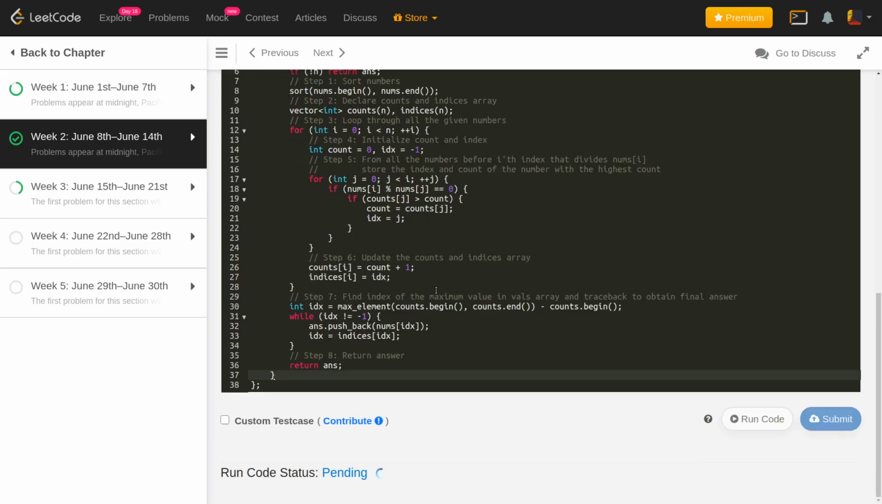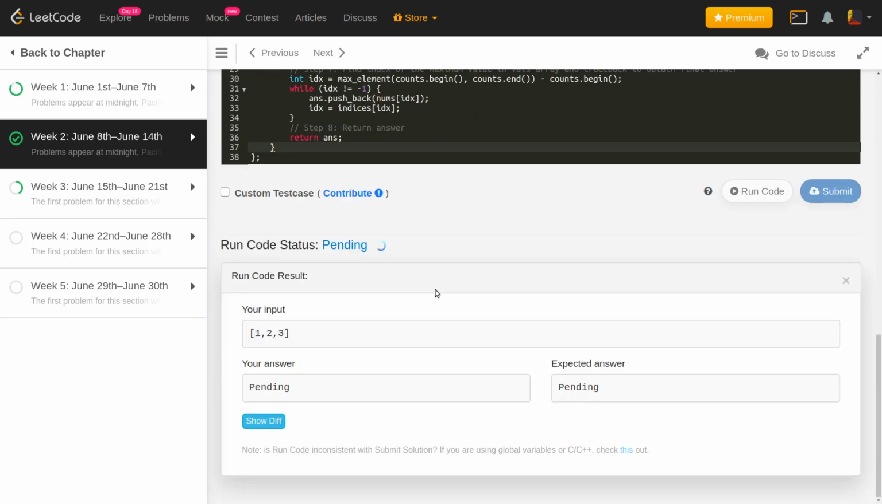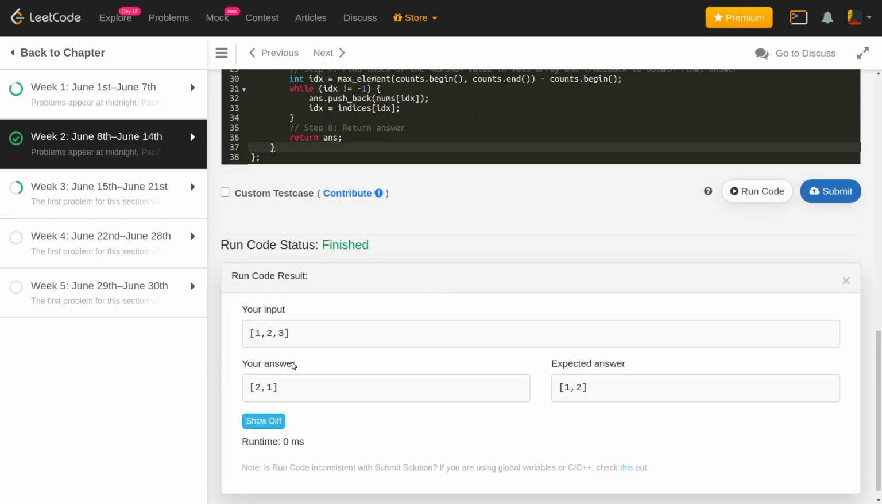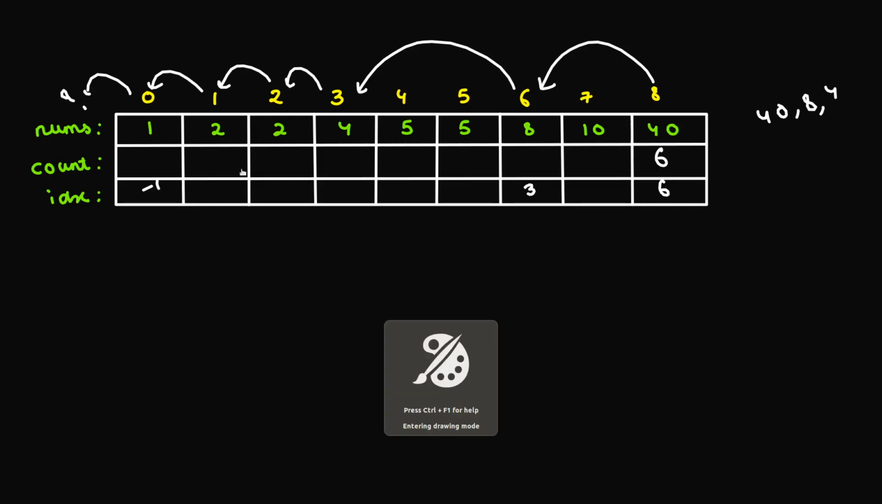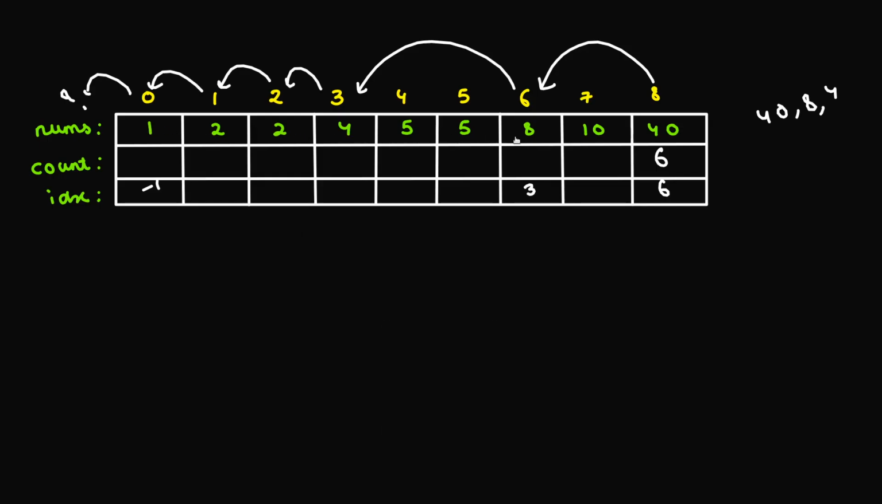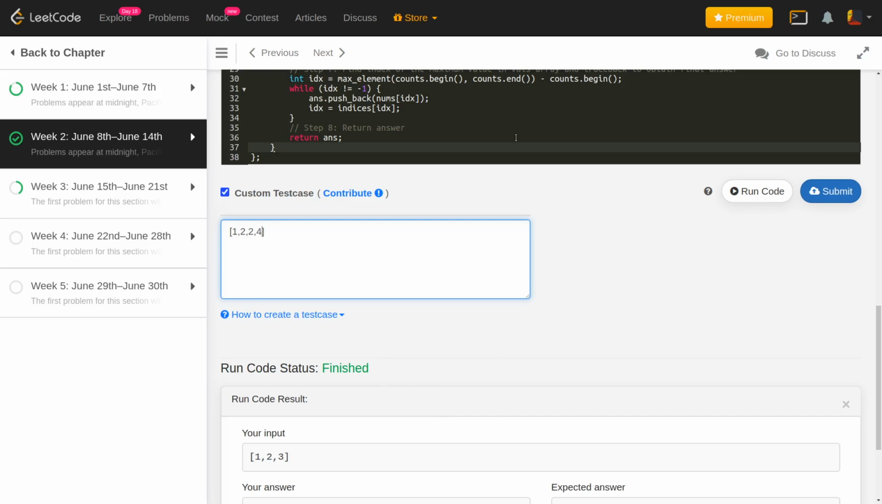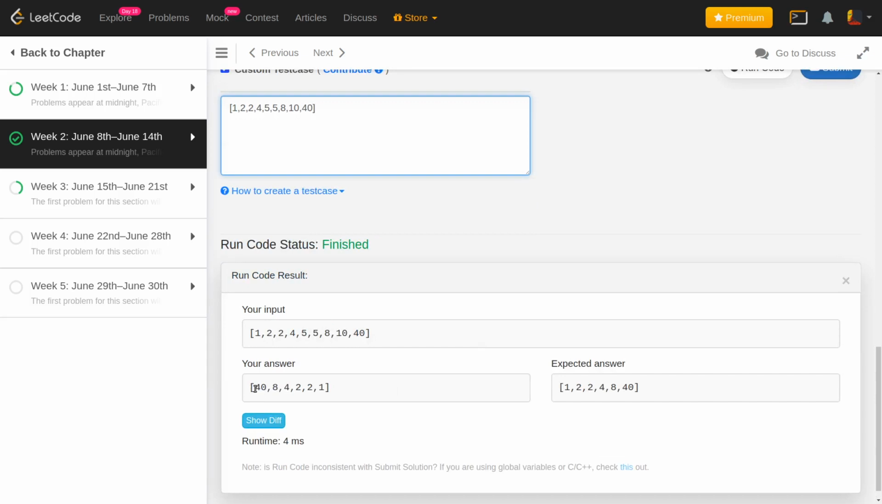So let's just try to run this code. Okay, the answer that we obtain is 2 1 1 2. It doesn't matter in whichever order we give the answer. Let's try to add our example, which is 1 2 2 4 5 5 8 10 40. So the set that we should obtain is 1 2 2 4 8 and 40, which is of size 6. As you can see, we have exactly the same set, 40 8 4 2 2 1, which is of size 6. And you can give the answer in any order.